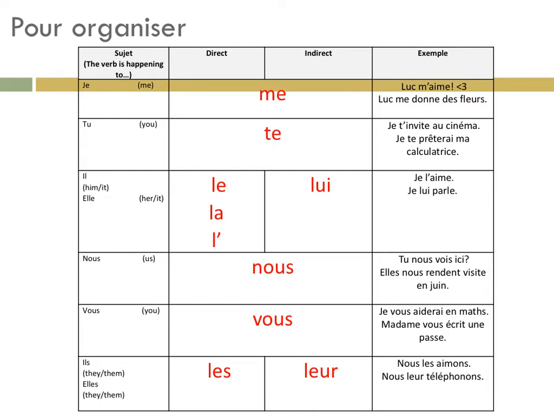Ici, pour finir, nous les aimons et nous leur téléphonons. We like them. We are making a phone call to them. So, les aimons, direct. They're getting the like from us. Leur téléphonons, indirect, because they're getting the phone call. So you see, when you see both examples tied next to each other, that direct is directly involved with the verb, and when it's indirect, usually there's something else involved, like an object or another person.